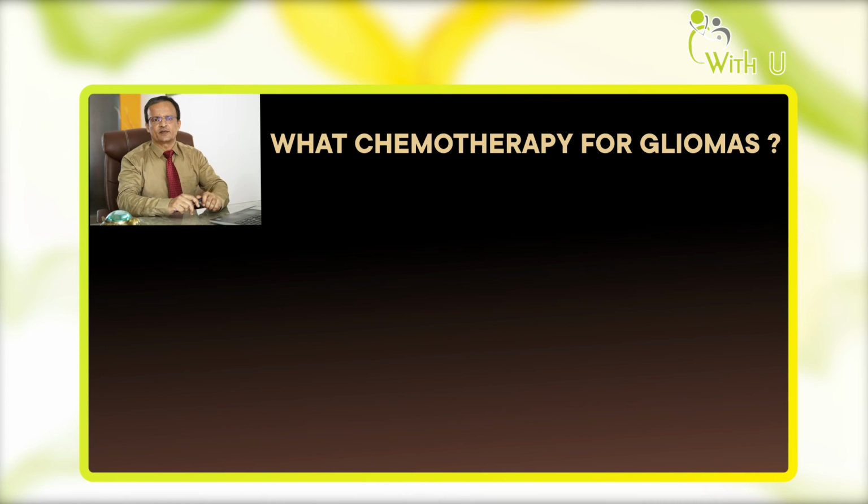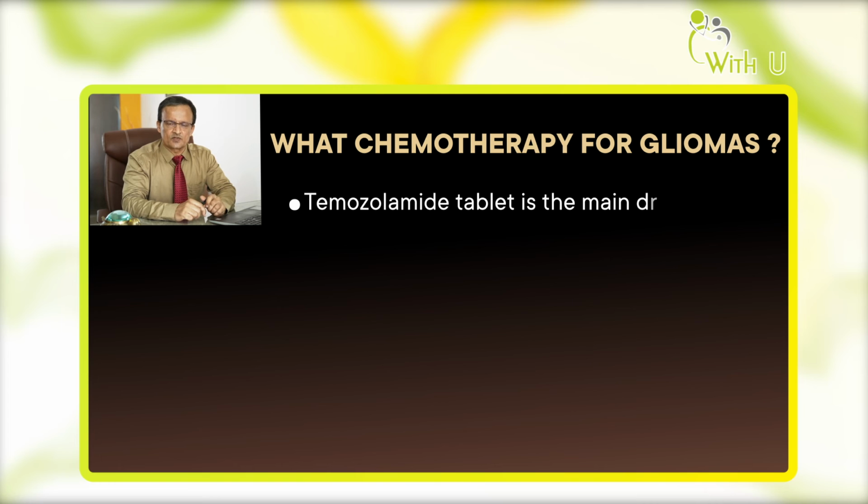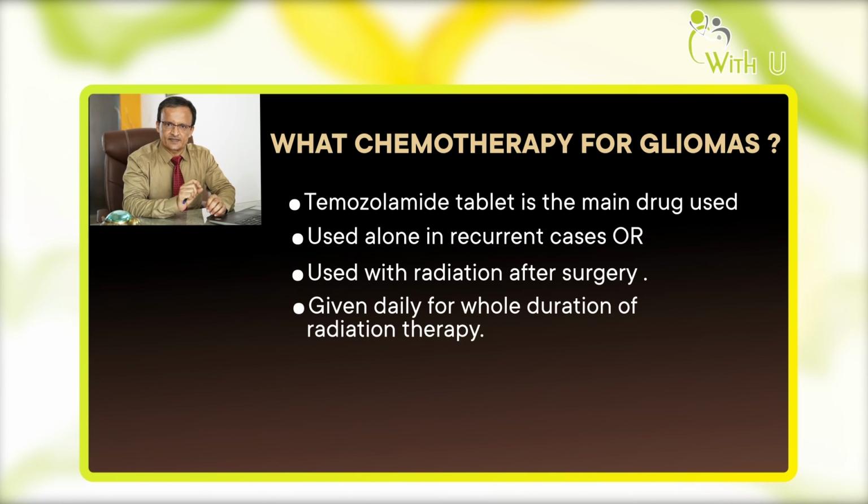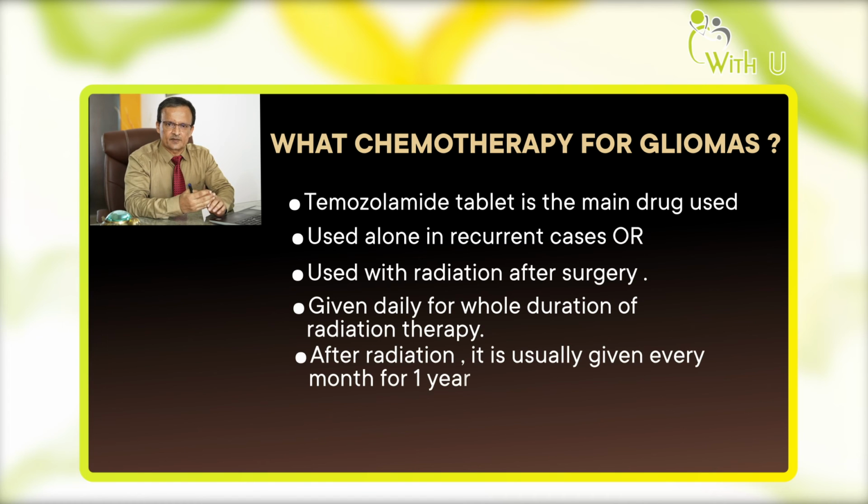So what type of chemotherapy is it? Luckily it's just an oral tablet, known as temozolomide, as you can see in the slide. It is either used alone, but mostly it is used with radiation therapy. Radiation is given for about 4 to 6 weeks, and along with that this tablet is given on a daily basis. After the radiation is completed, this tablet is given monthly for about 1 year. So it's a long treatment, but very safe, without many side effects, and most patients can tolerate this treatment very well.